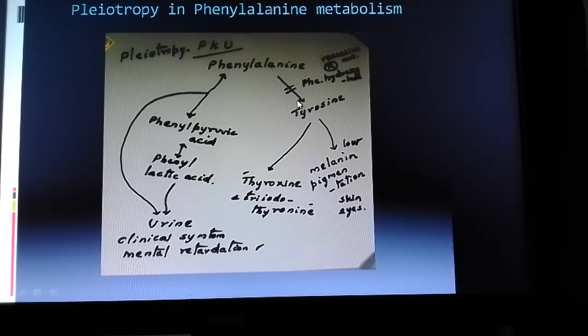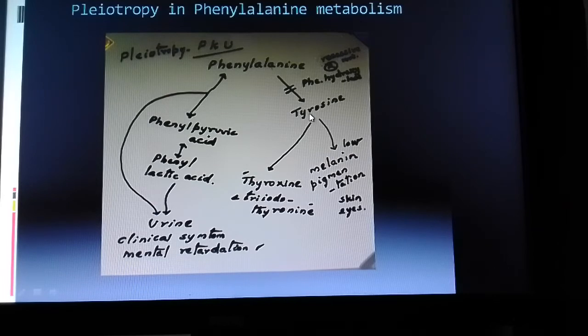On the other side, because of the absence of this enzyme, more tyrosine may not be synthesized from the conversion of phenylalanine. That way the precursor becomes less in quantity. Even though through the food there may be tyrosine available to an extent, enough quantity to produce melanin pigment and thyroxine and the hormones may not be available.